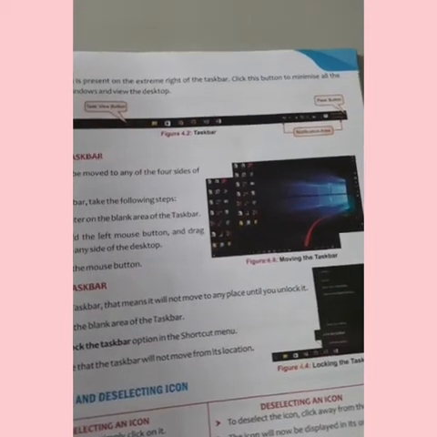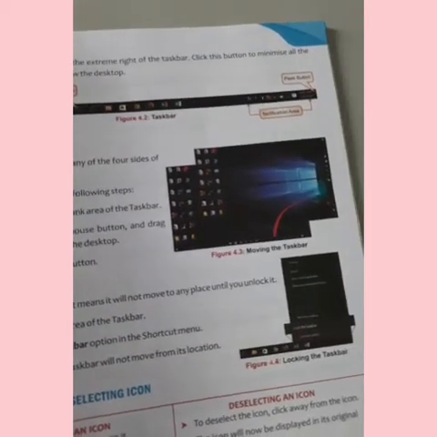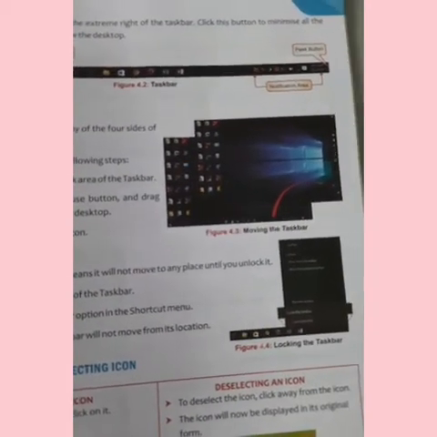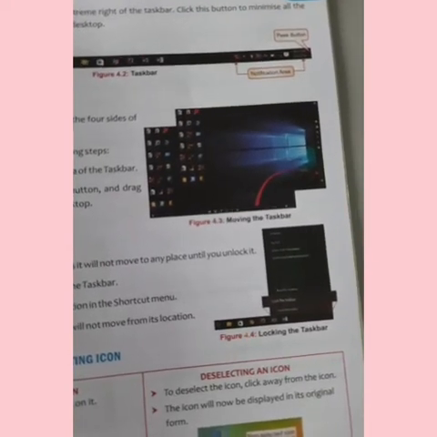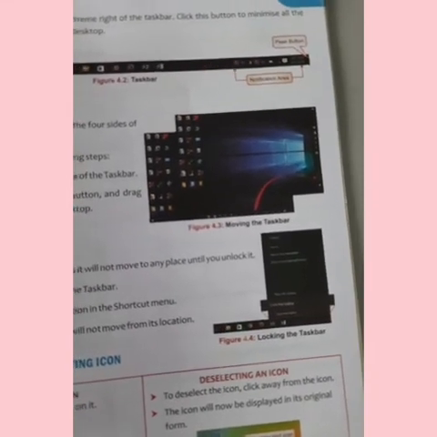Next one is the notification area. The right side of the taskbar is known as the notification area, which includes a clock and a group of icons that tell the status and notifications about the programs running on a computer, for example software update, network connectivity, battery and volume. As you can see, here you can see the date and time. This is the message option, battery, and all other options are here.